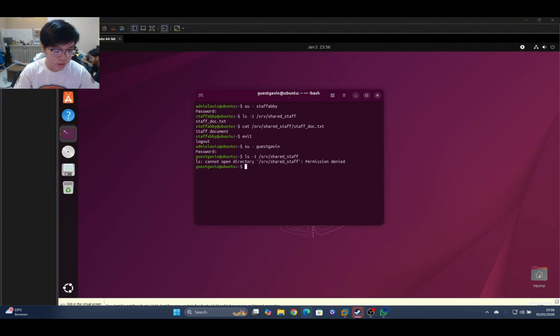To improve this, we can implement ACL, which is access control list, for more specific user control, and enable audit logs to record exactly when the guest accesses the folder. Other enhancements can be stricter sudo policies and a lot more human training, because most security errors are human error.